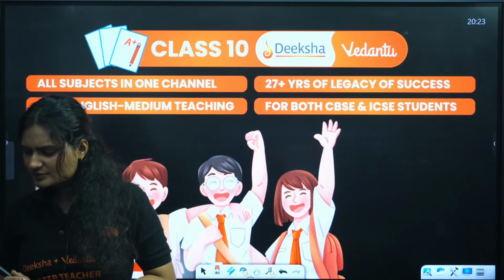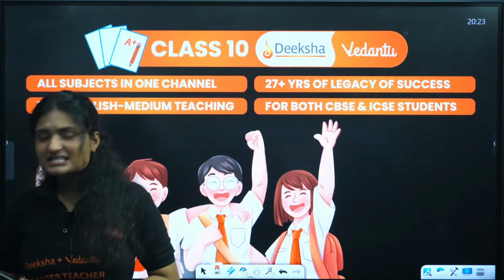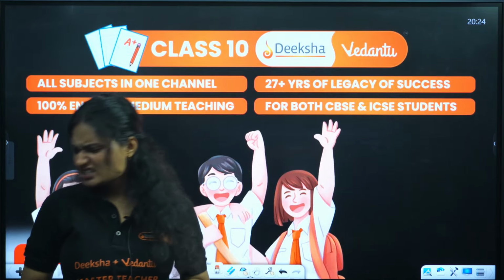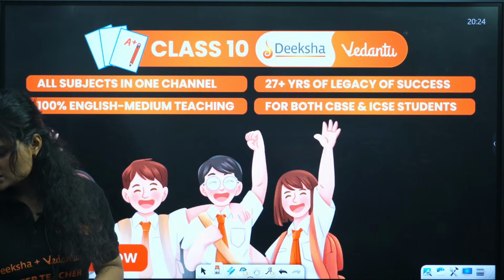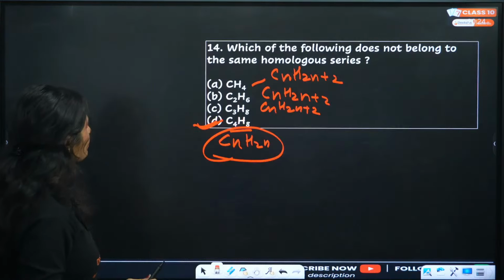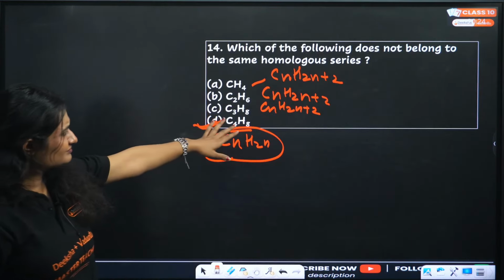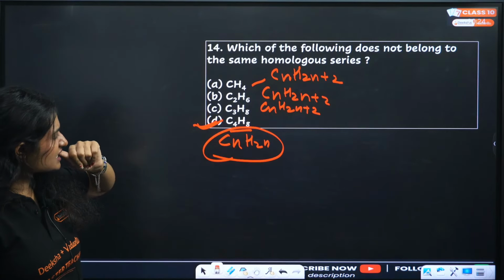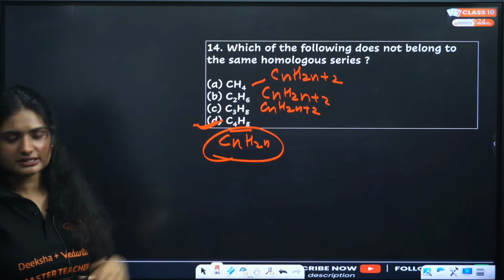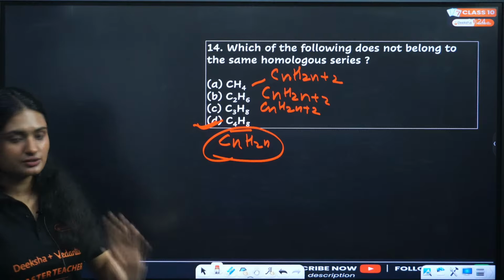Homologous series, because it will come in unsaturated. C3H8, count it. C3H8. Where was C3H8? It was C2H6. Let me see. Where was C3H8? CnH2n plus 2. It is saturated. No? It is a saturated compound. Where are you seeing the unsaturation?